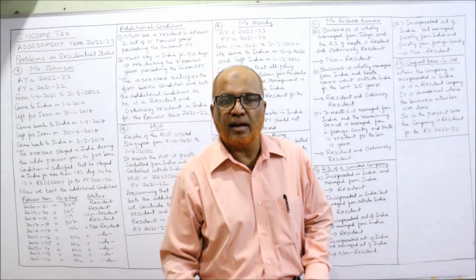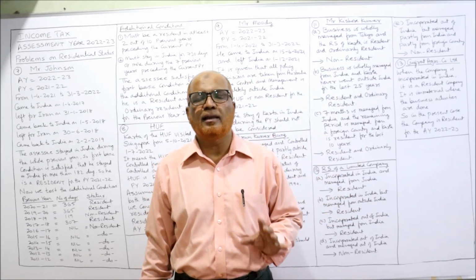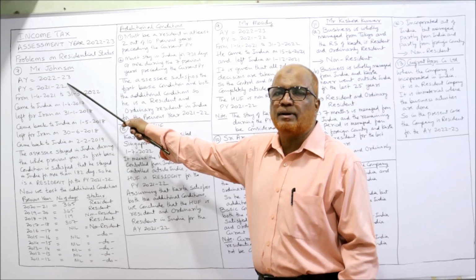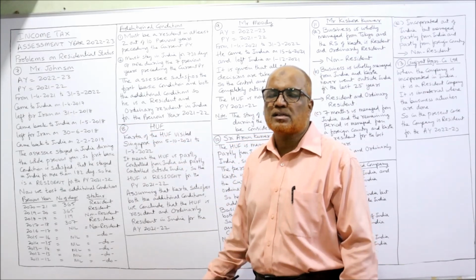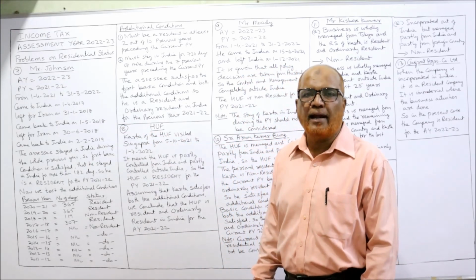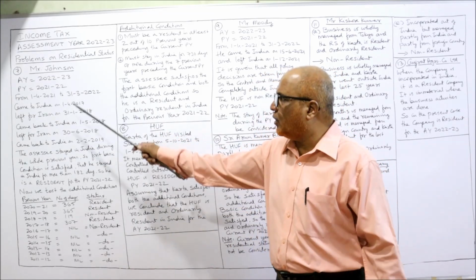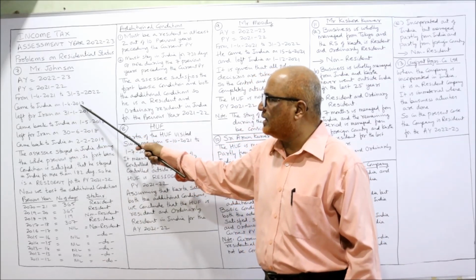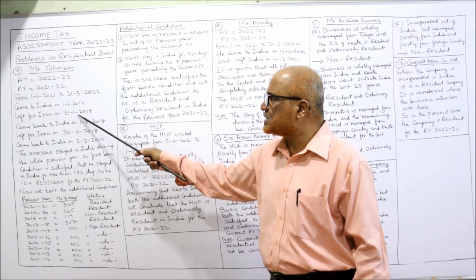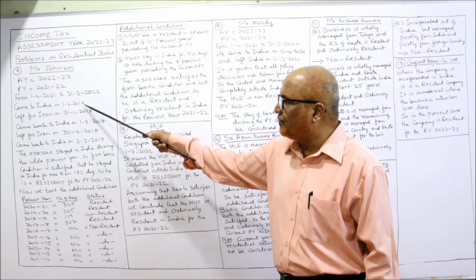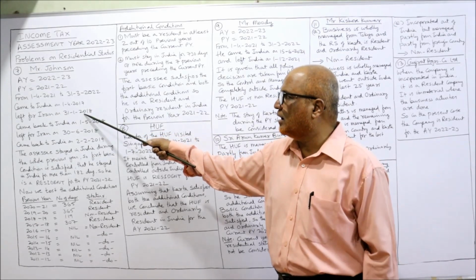Now we have to be careful regarding the dates: when he left India and when he came back to India. So first of all, Mr. Johnson, assessment year, current assessment year 22-23 and previous year is 21-22. It started from 1st April 2021 and ended on 31st March 2022. First time he came to India on 1st April 2017. Then he left for Iran on 31st January 2018. That means from 1st April 2017 to 31st Jan 2018, he was in India, right?